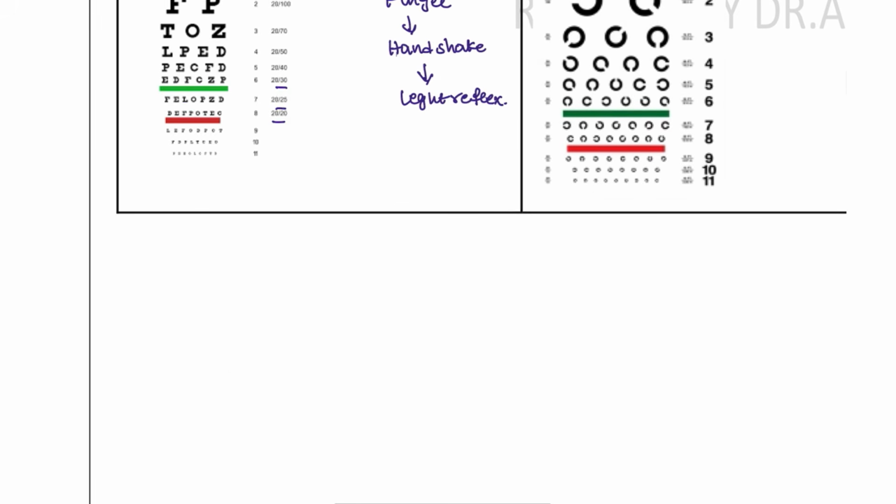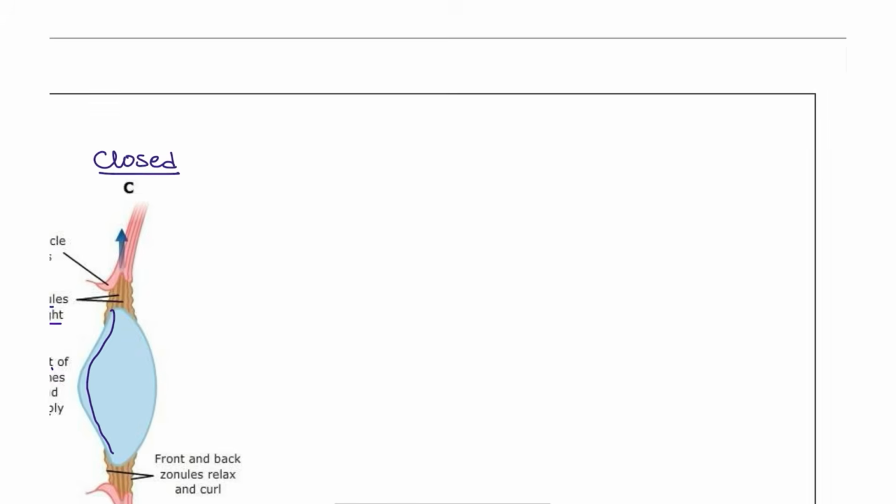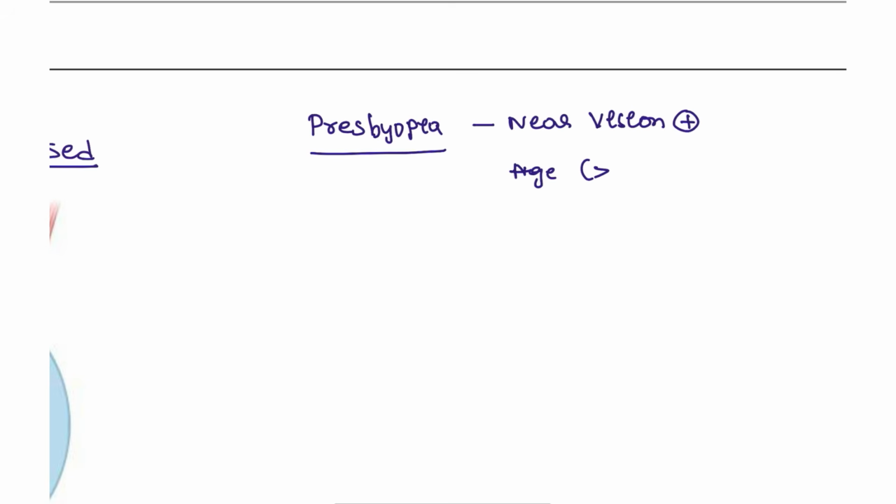All right, next, moving on to some conditions. This is known as presbyopia. What does presbyopia mean, guys? This is the near vision problem. The patient is having a near vision error, and most commonly this is age related. After 40 years, every person is going to have it.